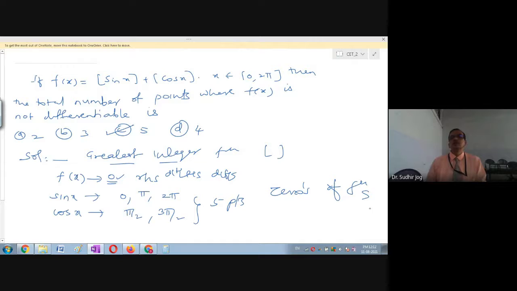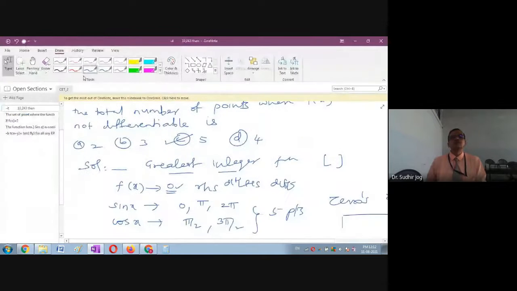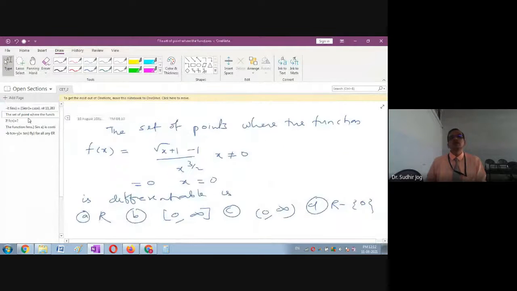Remember, when there is a differentiability problem, it will correspond to a limit problem, and accordingly we will have a problem when there is a 0. In that case, you have to mark the points where the function takes 0 values. Let us look at the next problem on differentiability.